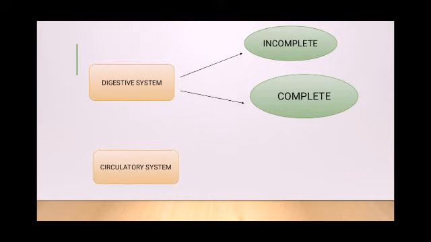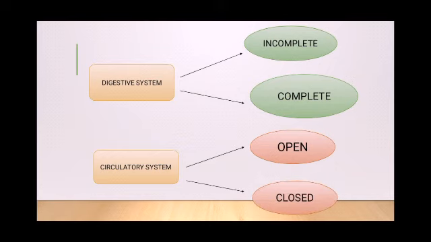We also have the circulatory system. It can be of 2 types. The first one is open. In open type of circulation, the blood pumped out of the heart directly bathes the cells and the tissues. But in case of closed type of blood circulation, the blood is circulated through a series of vessels like arteries, veins, capillaries.